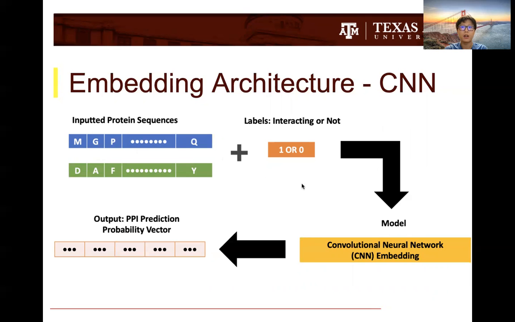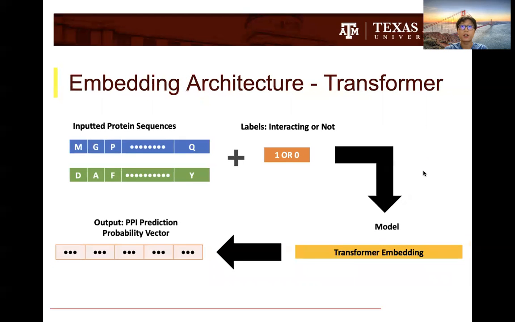Now, for our third embedding architecture, we use a transformer, which uses attention mechanisms to capture global patterns effectively without the use of any RNNs, such as the HRNN that we previously showed. Again, likewise with the other two, the input is the same and the output is the same.